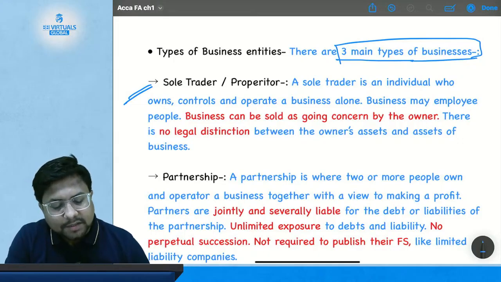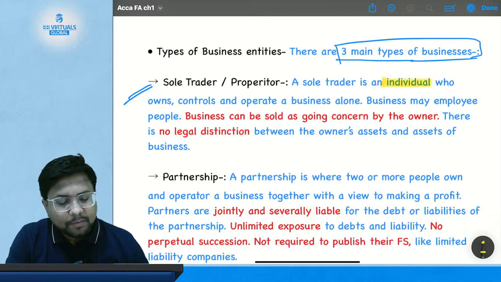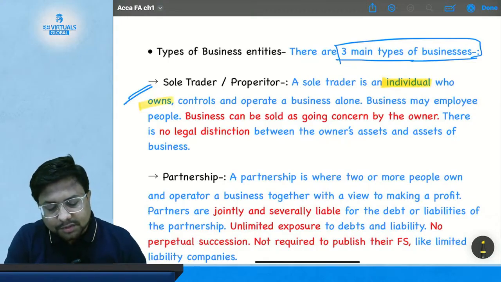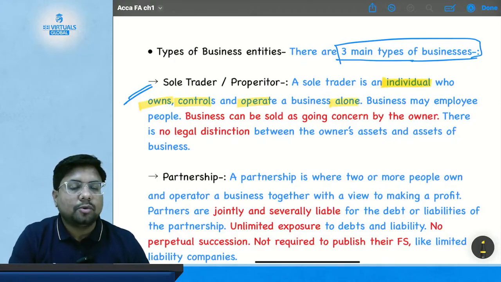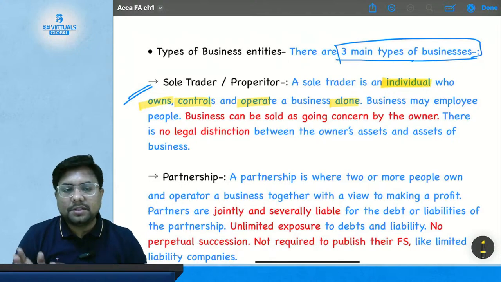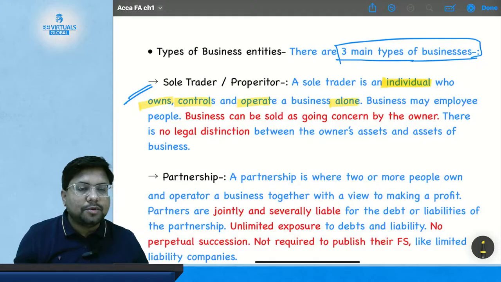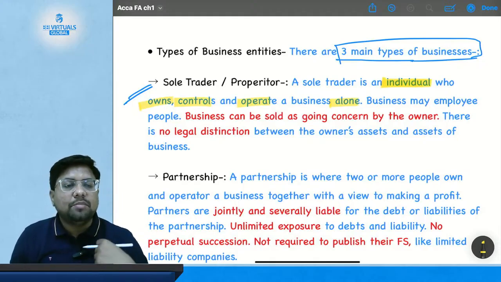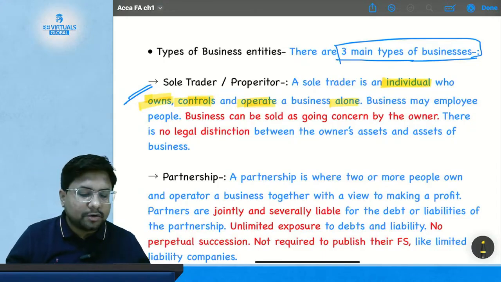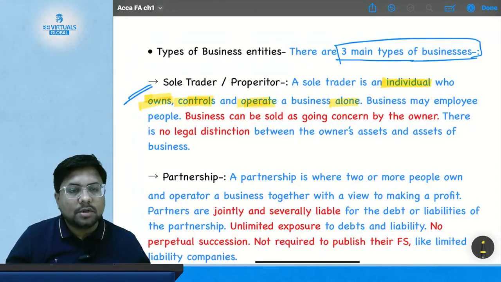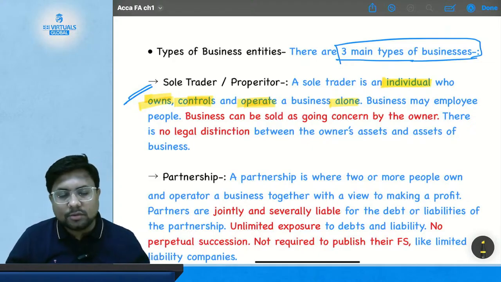A sole trader is an individual. Who is a sole trader? A sole trader is an individual who owns, controls and operates a business alone. A sole trader is neither a company nor an organization nor an association. It is only an individual, like me and you, who owns, controls and operates a business alone.